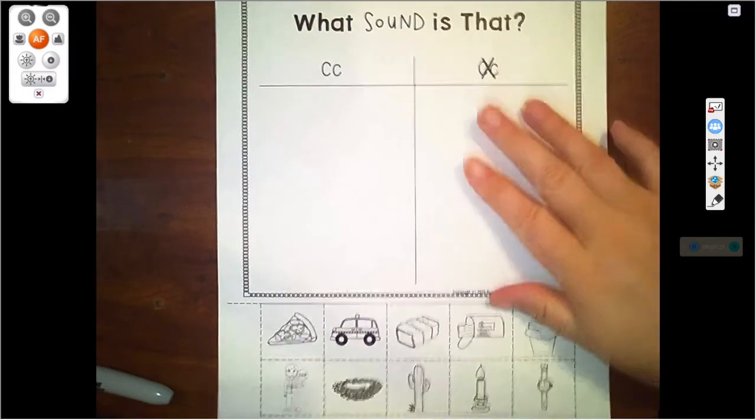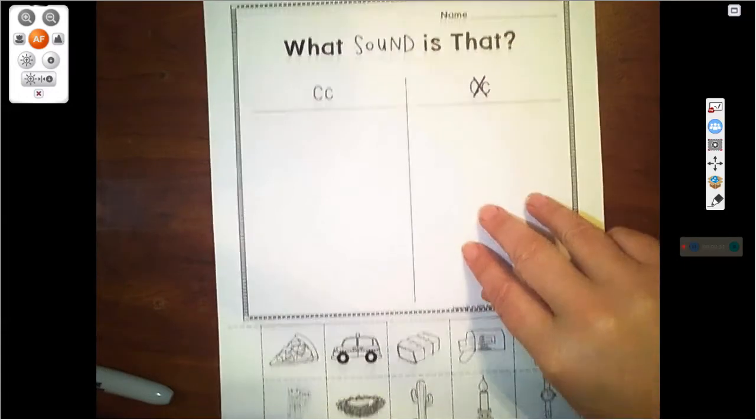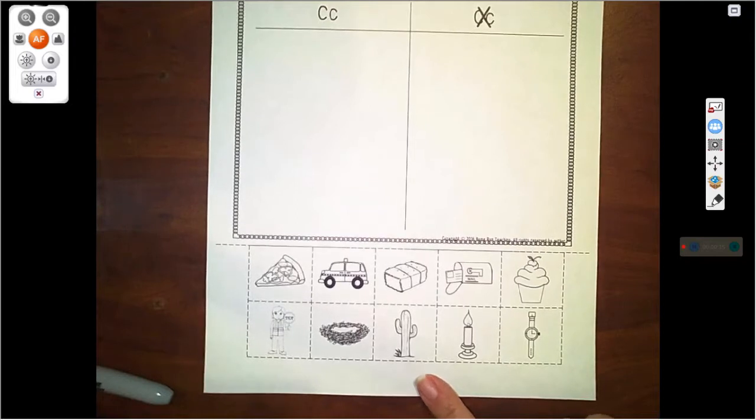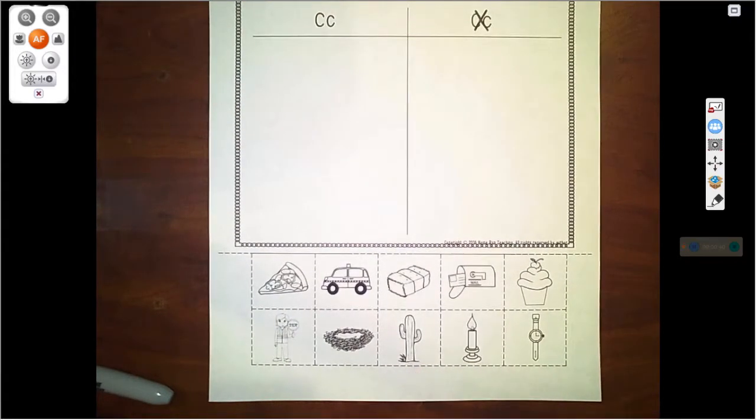First, I need you to write your name on your paper. Next, I need you to cut out all of these squares. And I would like you to pause the video while you do that. That way, when you come back and see me, you will be ready for the next part.